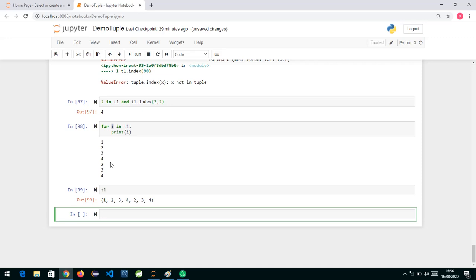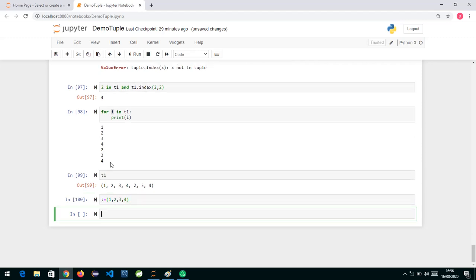The most important thing is packing and unpacking. Don't forget that what we do here, t equals round brackets with 1 2 3 4, is called packing, and extracting the data into individual elements is called unpacking.